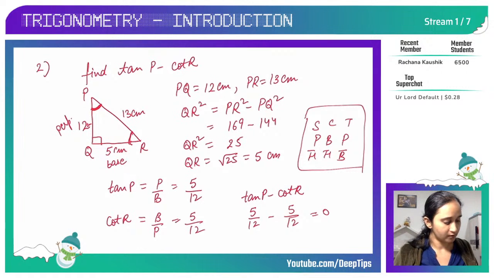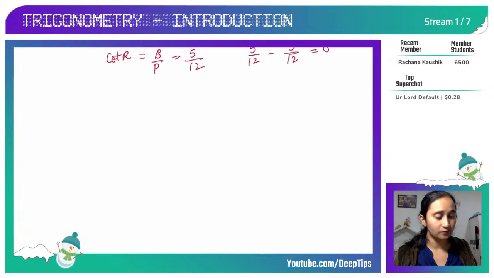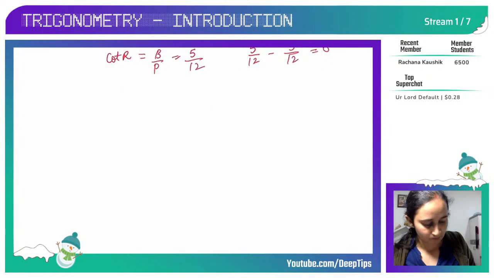Okay. So for now, in today's first stream, I am focusing on how to find the trigonometric ratios, how to identify the sides of the triangle and how to find the trigonometric ratios. Now let's do one more question which is a different one.